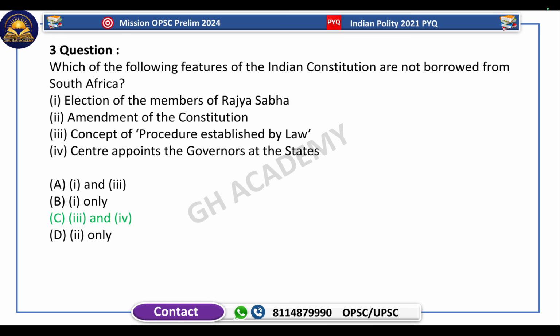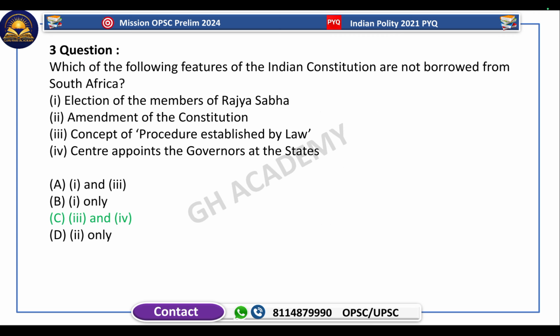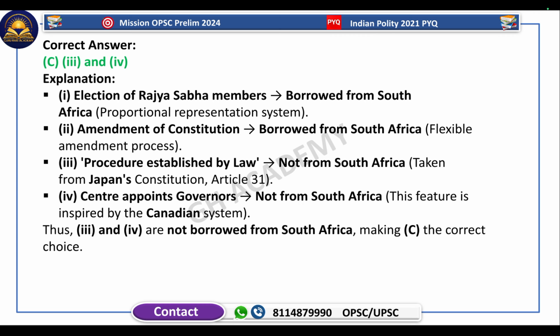So the election of members of Rajya Sabha is taken from South Africa. Amendment of the Constitution is also borrowed from South Africa. Procedure established by law is taken from Japan, not from South Africa, and the Center appointing governors is taken from the Canadian system. So the question was which are not borrowed from South Africa. So the answer is 3 and 4 because the procedure established by law is taken from the Japanese Constitution, and the Center appointing the governor is taken from the Canadian system.